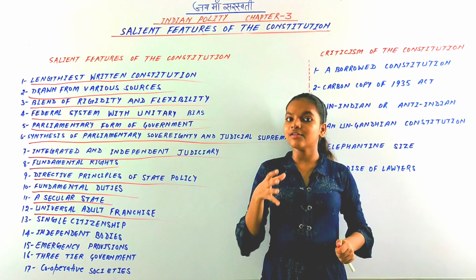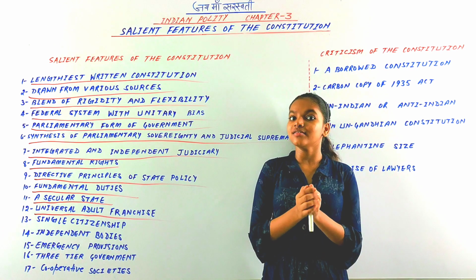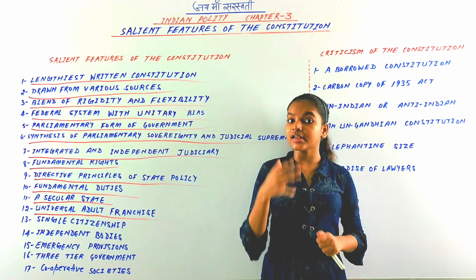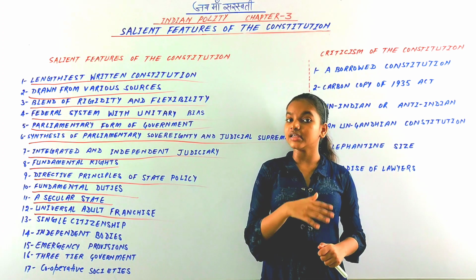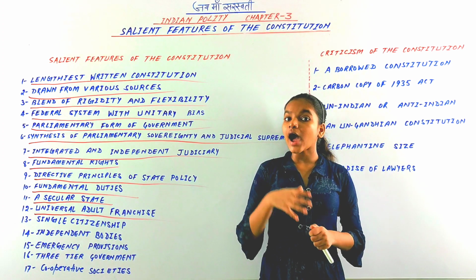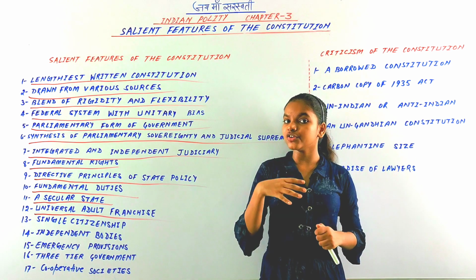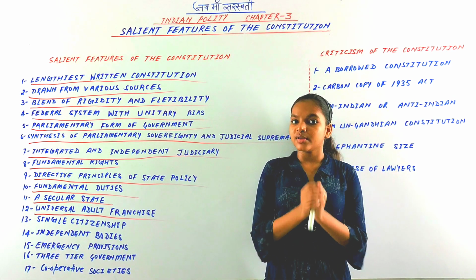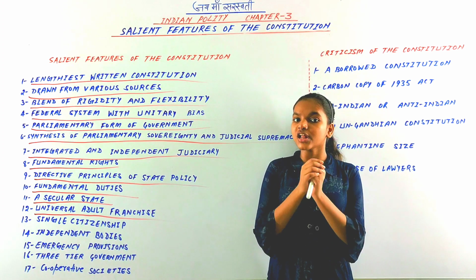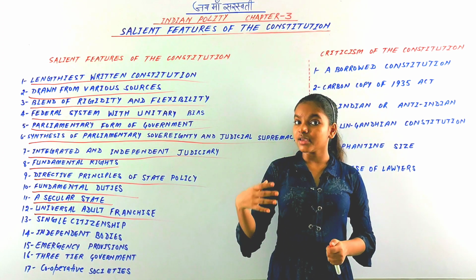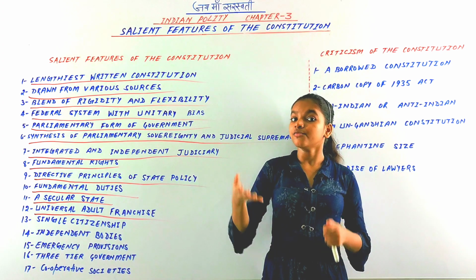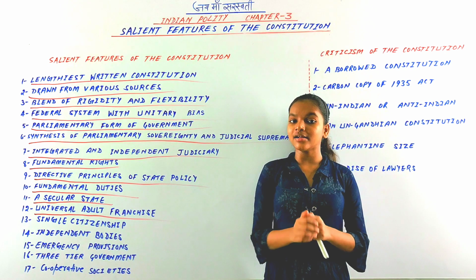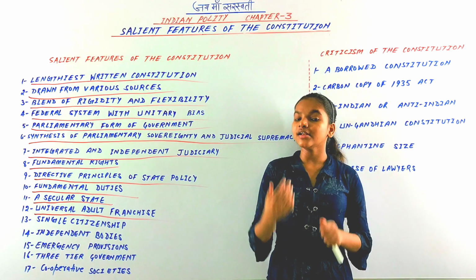He can vote if he is above the age of 18, and this age limit was reduced to 18 from 21 after the 61st Constitutional Amendment Act. This is universal adult franchise, the right to vote.